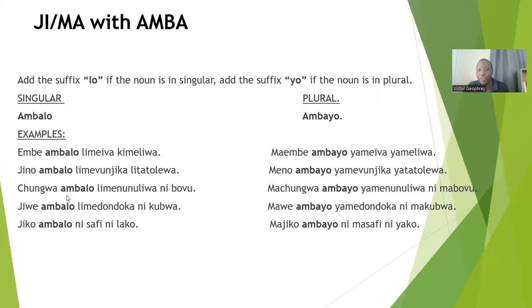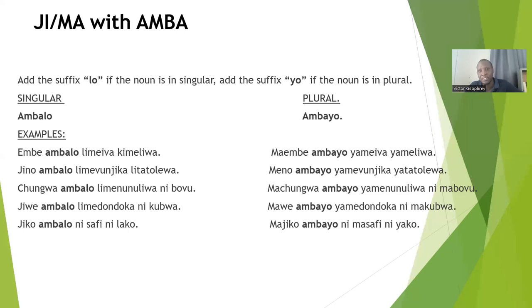Chungwa ambalo limenunuliwa ni bovu. Machungwa ambayo yamenunuliwa ni mabovu. Jiwe ambalo limedondoka ni kubwa. Mawe ambayo yamedondoka ni makubwa. Jiko ambalo ni safi ni lako. Majiko ambayo ni masafi ni yako.